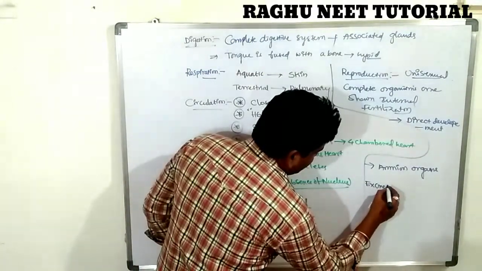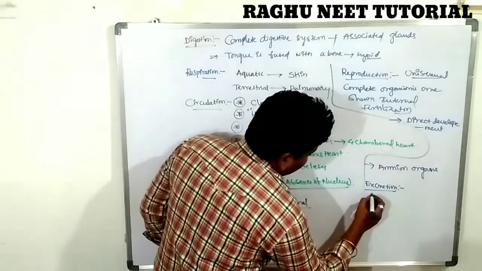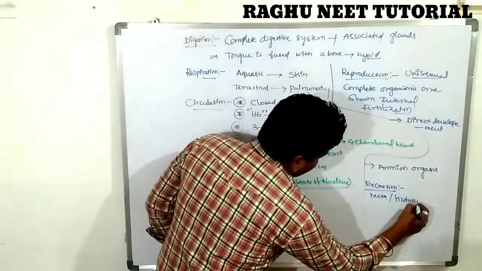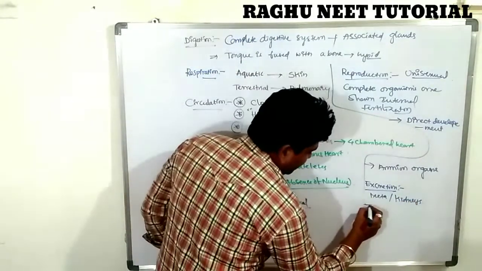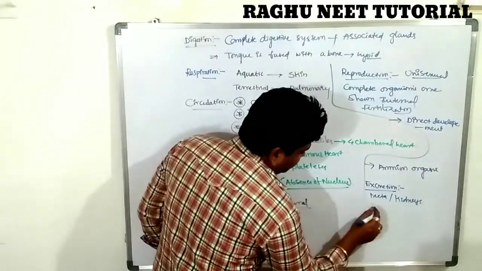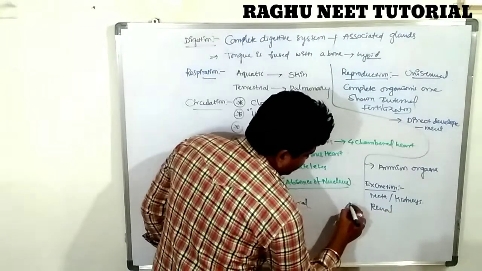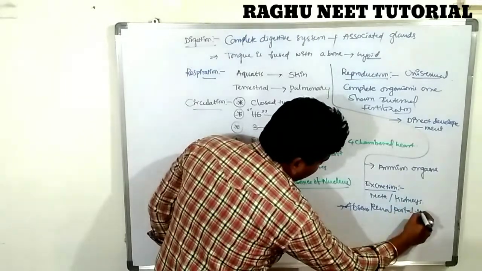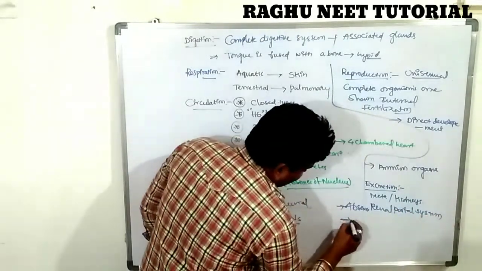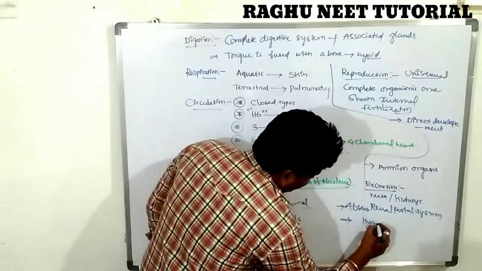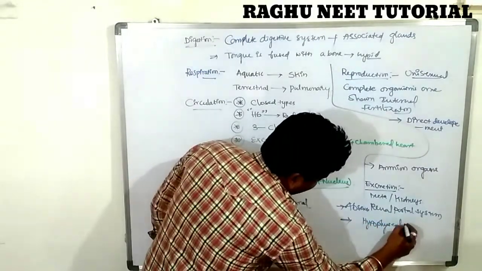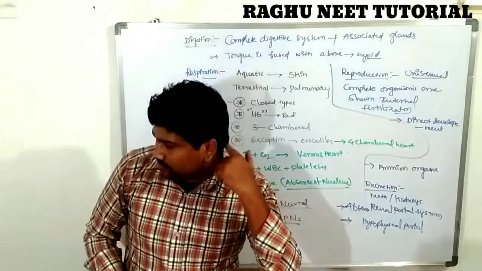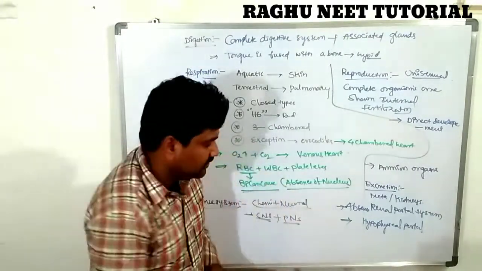Excretion. Excretion is through the metanephridia, nothing but kidneys. There is an absence of renal portal system. Presence of hypophyseal portal system, hypophyseal nothing but pituitary. The pituitary system is very well developed.